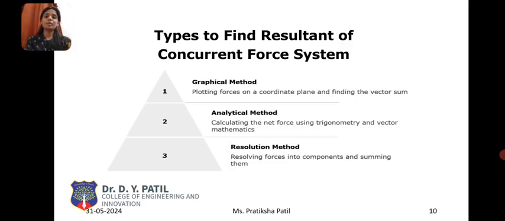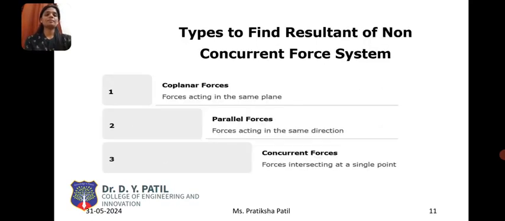Represented in the formula, R is equal to, where R represents the resultant, the square root of the sum of all forces in the x direction, squared, plus the sum of all forces in the y direction, squared. This is the resolution method.